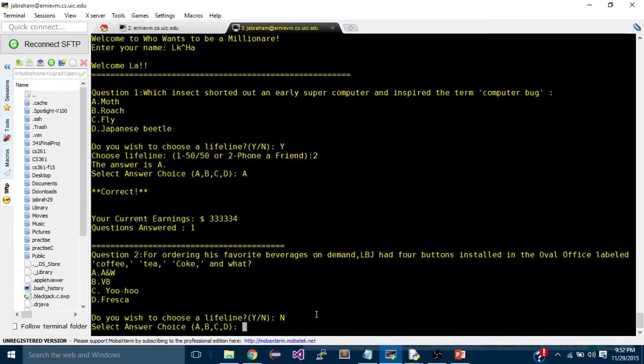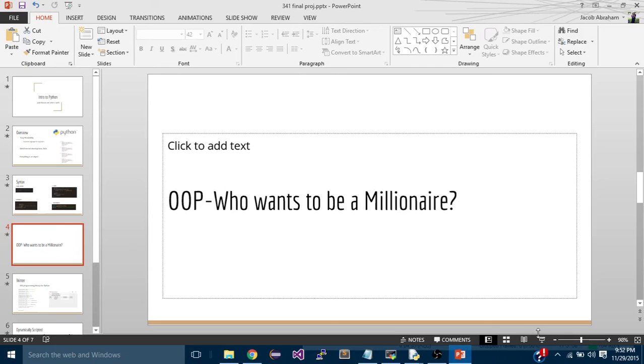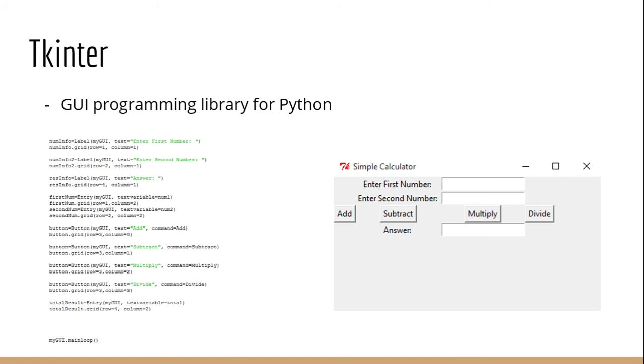Now let's say I don't want to use a lifeline. I just want to answer it. There we go. It'll work once again. Now I'm just going to give it a simple demo of creating a GUI, and I'm going to create this calculator.